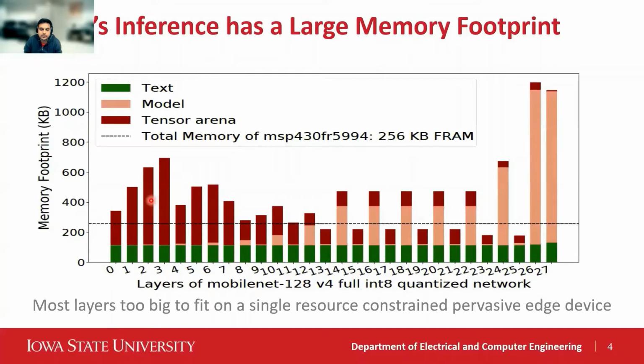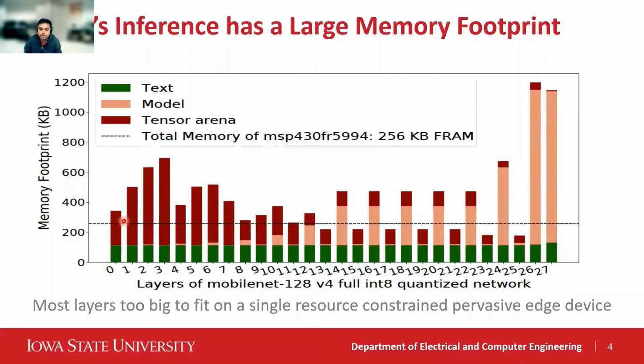For example, consider MobileNet, a 28-layer neural network optimized for image classification on mobile devices. For each layer, we show the total memory footprint broken down into text, which is the code memory; model, which is the memory needed to store the raw weights and biases of the network; and finally, tensor arena, which is memory needed to store the intermediate tensors.